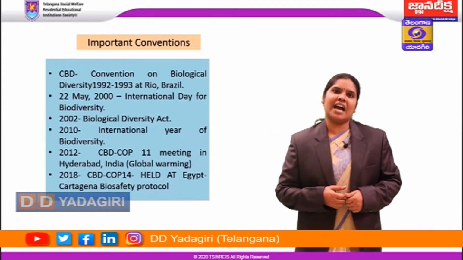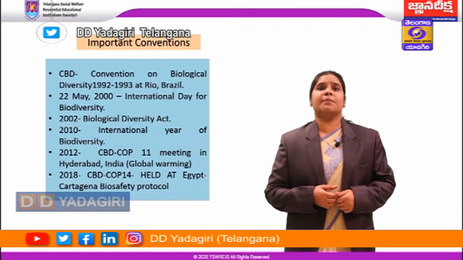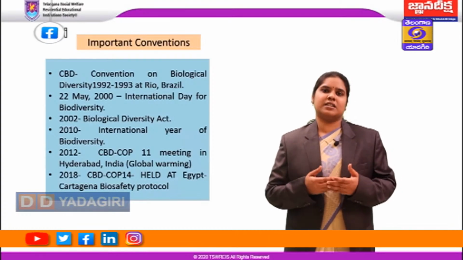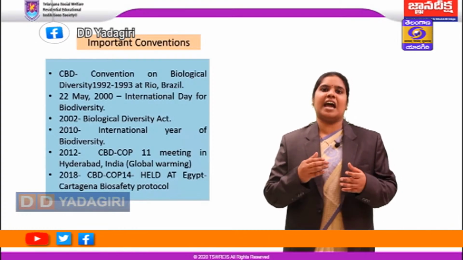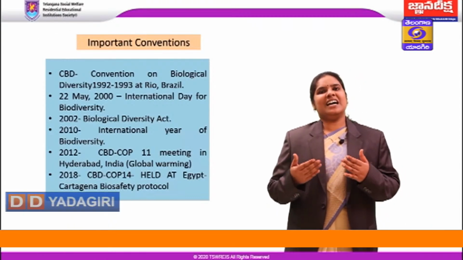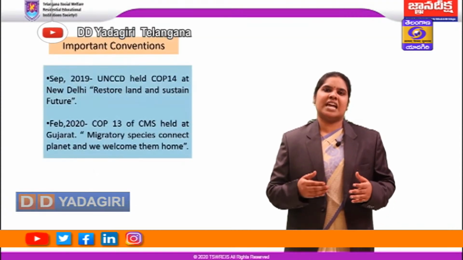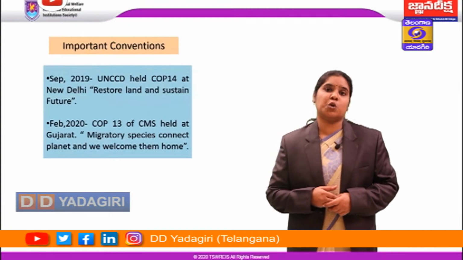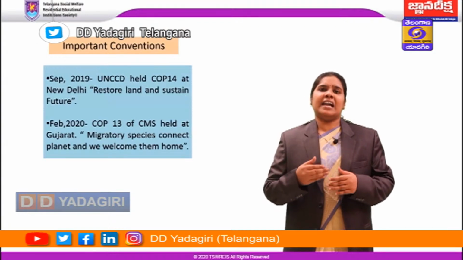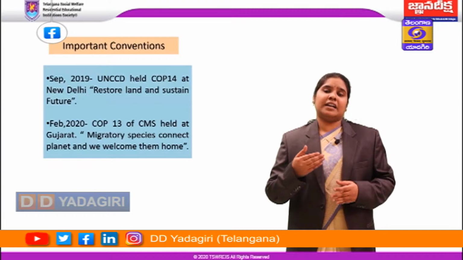And in 2018, we had the 14th Conference of Parties meeting, which was held in Egypt. They discussed the Cartagena Biosafety Protocol, which safeguards the safe handling of living modified organisms. And most recently, India held two conventions. One, in September 2019, was held by UNCCD, the United Nations Convention to Combat Desertification of Land, which held its 14th Conference of Parties meeting at New Delhi, and its main theme